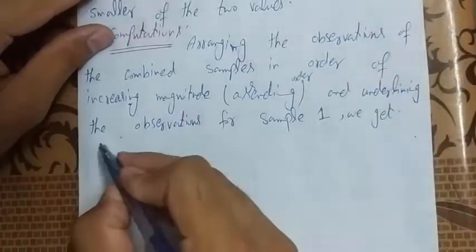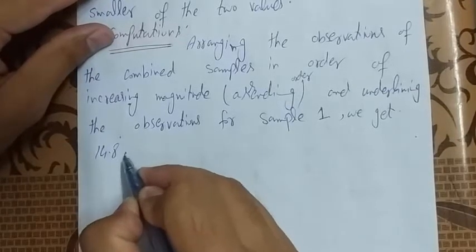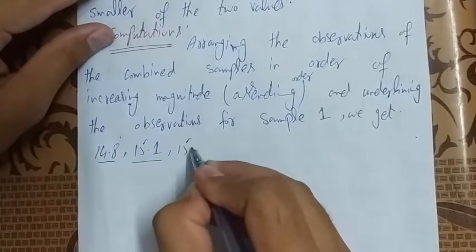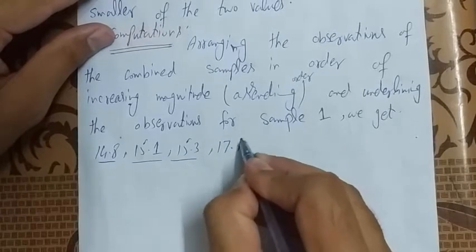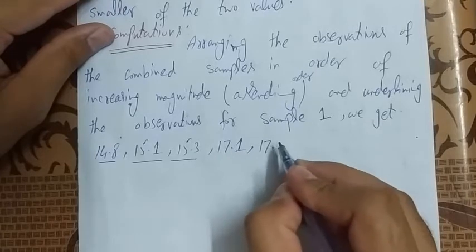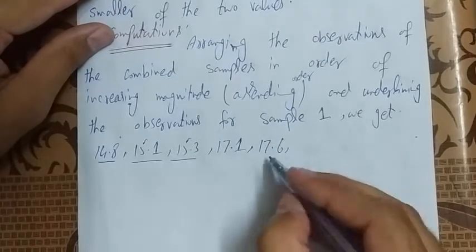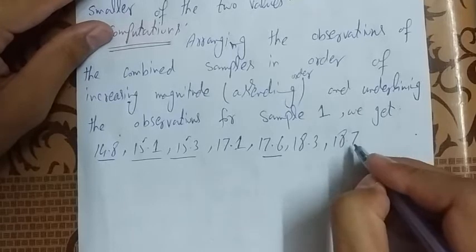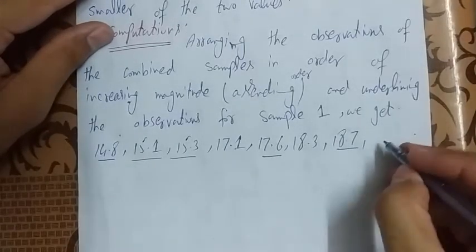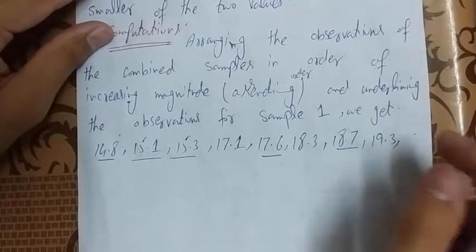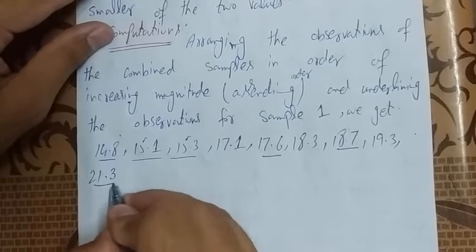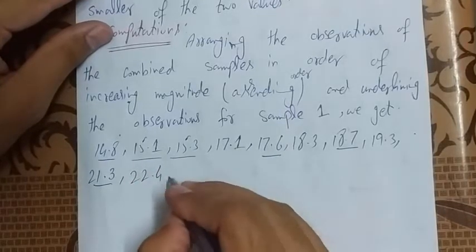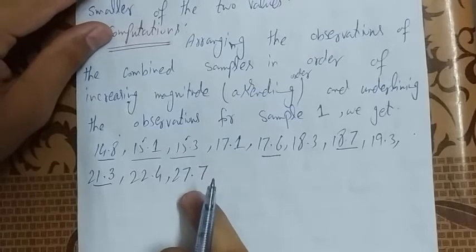First value is 14.8, which is a sample 1 value, 15.1 also sample 1, 15.3 sample 1, 17.1 sample 2, 17.6 which is plastic 1, 18.3 plastic 2, 18.7 plastic 1, 19.3 plastic 2, 21.3 which is plastic 1, 22.4 which is plastic 2, and 27.7 which is also plastic 2.